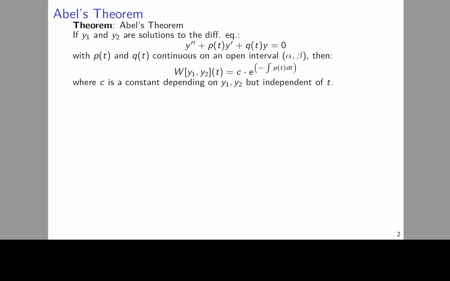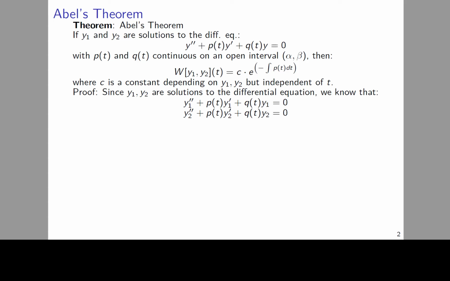To prove Abel's theorem, we'll start out by using that y1 and y2 are solutions to the differential equation. So we know that y1 double prime plus p of t y1 prime plus q of t times y1 equals 0, and we know that y2 double prime plus p of t y2 prime plus q of t times y2 equals 0, since they're both solutions to that differential equation.